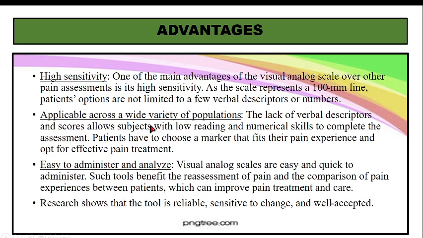Second is applicable across a wide variety of population. We can use it on a lot of people, even with low reading and numerical skill, people may be illiterate. But with minimal understanding, the person can easily use it. So people who have low reading and numerical skill can use this visual analog scale, and patients have to choose a marker that fits their pain experience and opt for effective pain treatment. So the patient only has to put a cross mark in the visual analog scale, and that will help us to evaluate the intensity of pain and give treatment effectively.